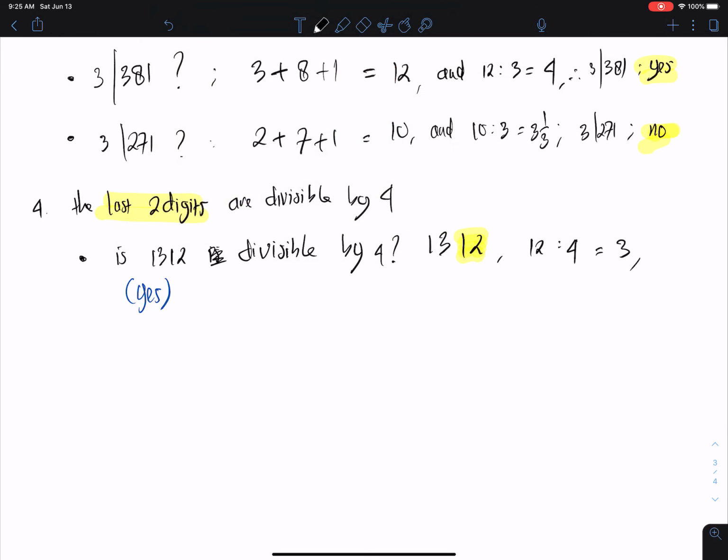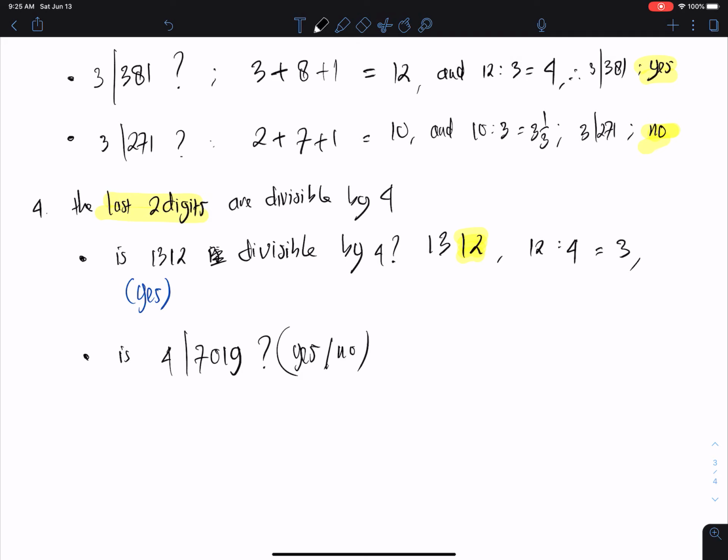Let's check another example. For example, is 7019 divisible by 4? Yes or no? Again, we can check the last 2 digits.